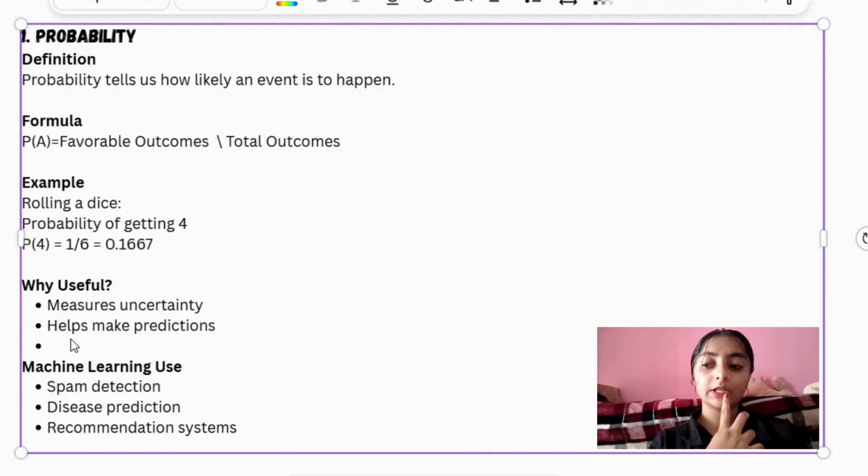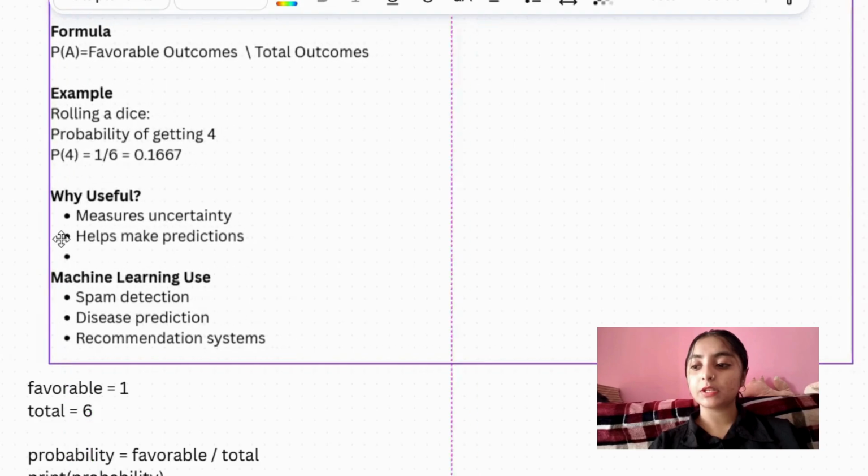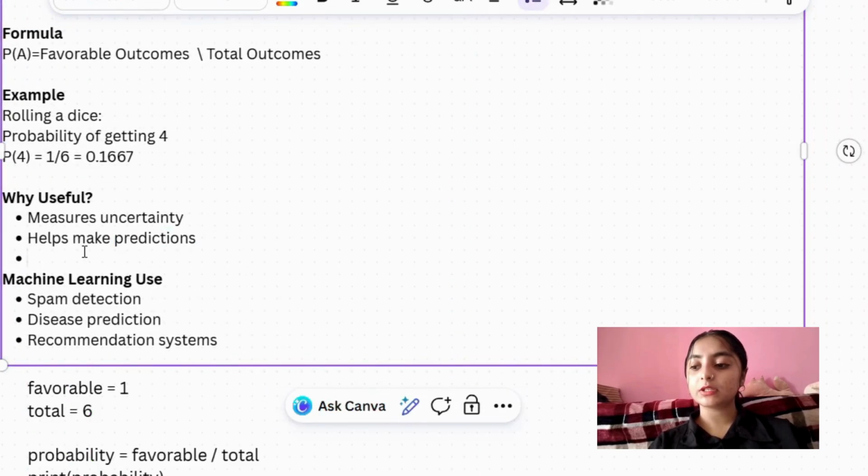The second one is that it helps make predictions. We use past data to predict future outcomes. By using probability, we use past data to predict the outcomes. For example, it helps predict the stock market, it helps in predicting what products customers will purchase, and also predicting exam results. Okay, so this is all about that.